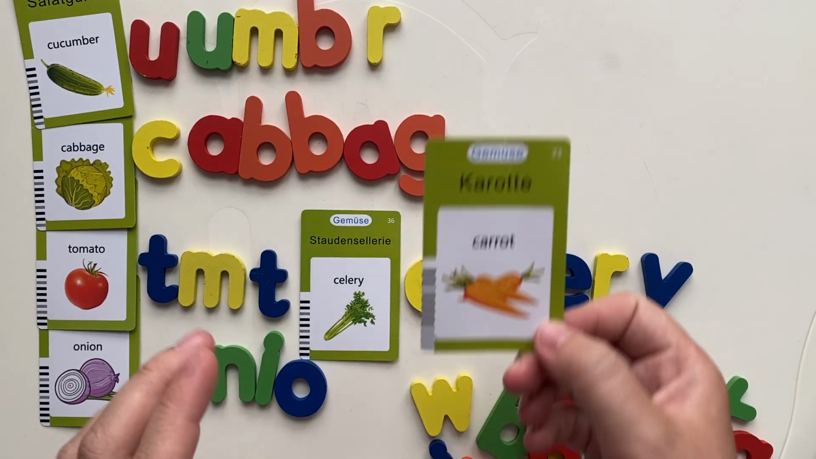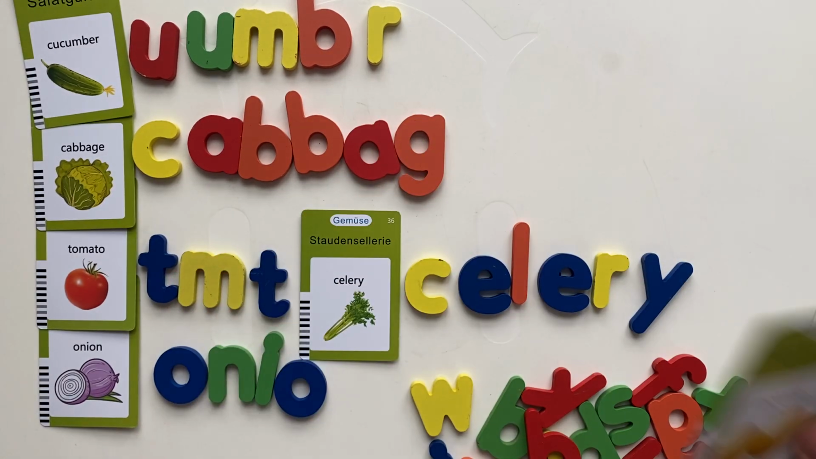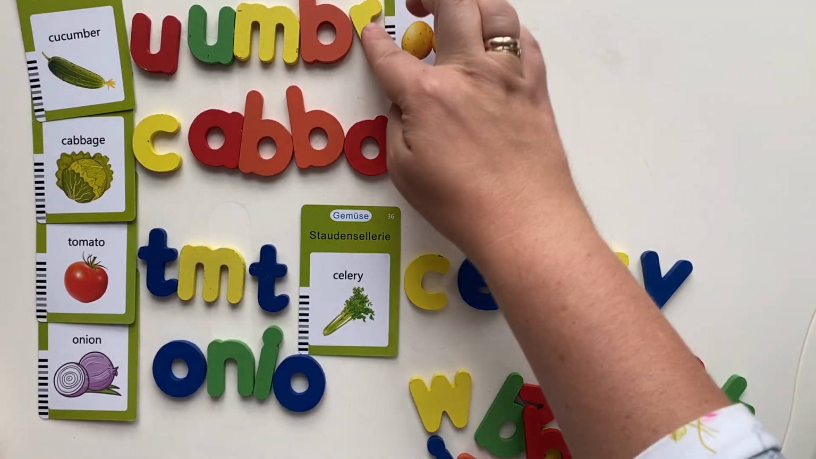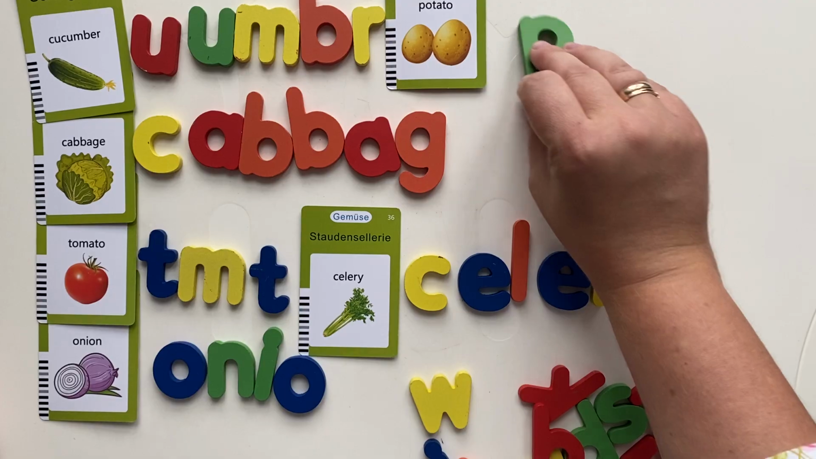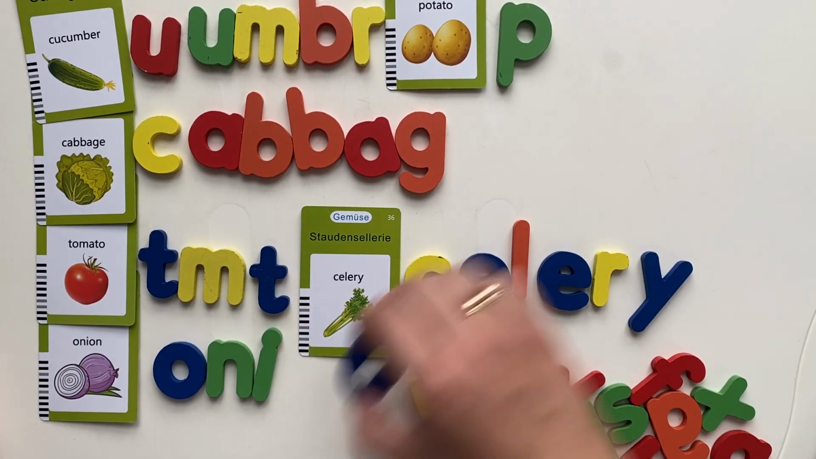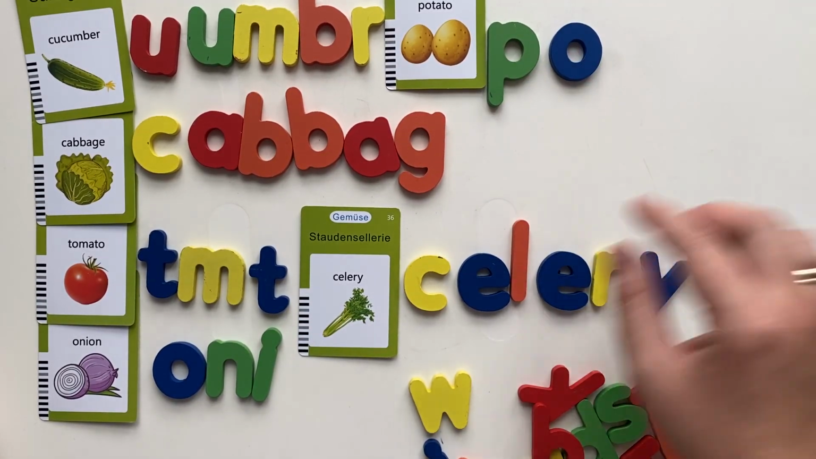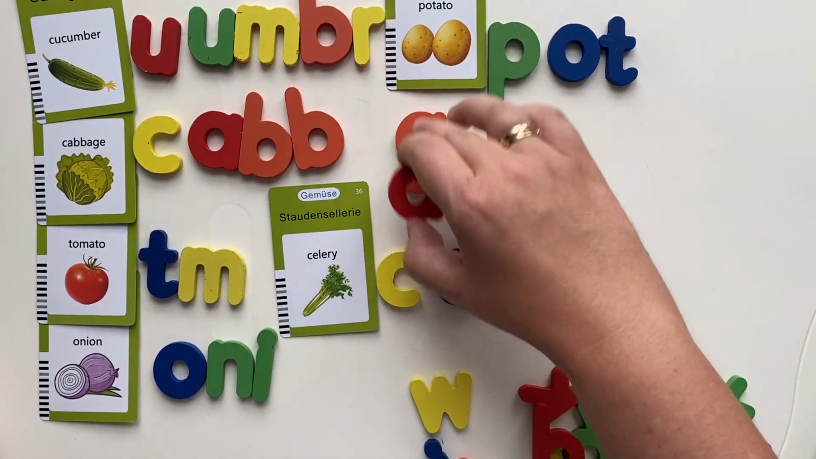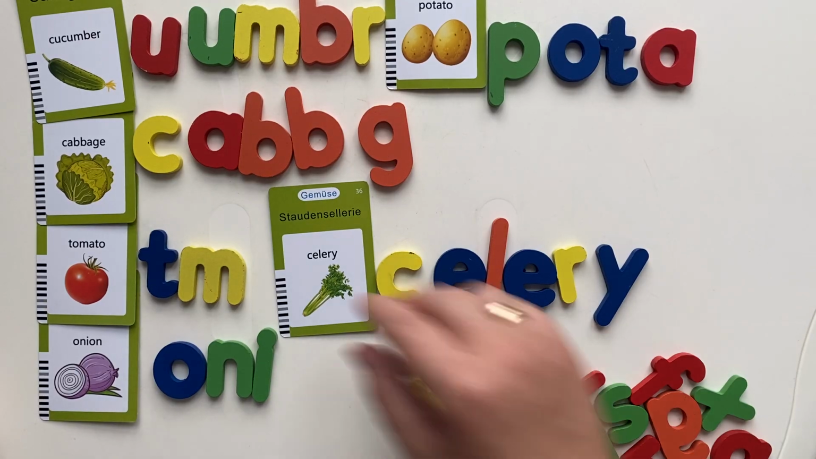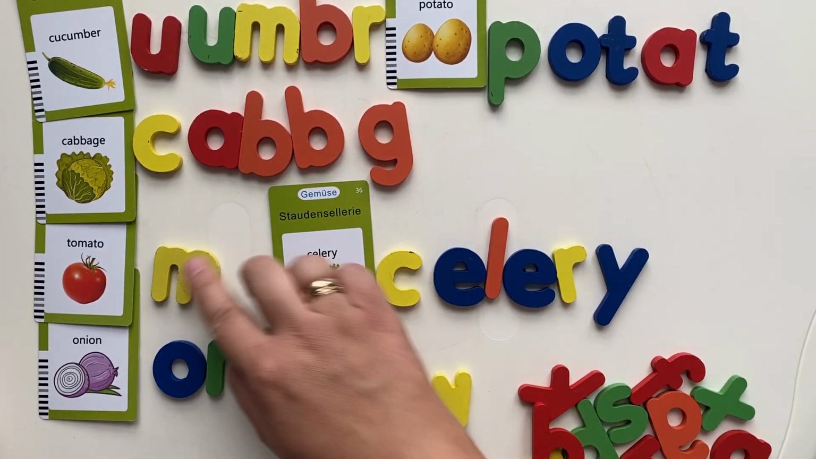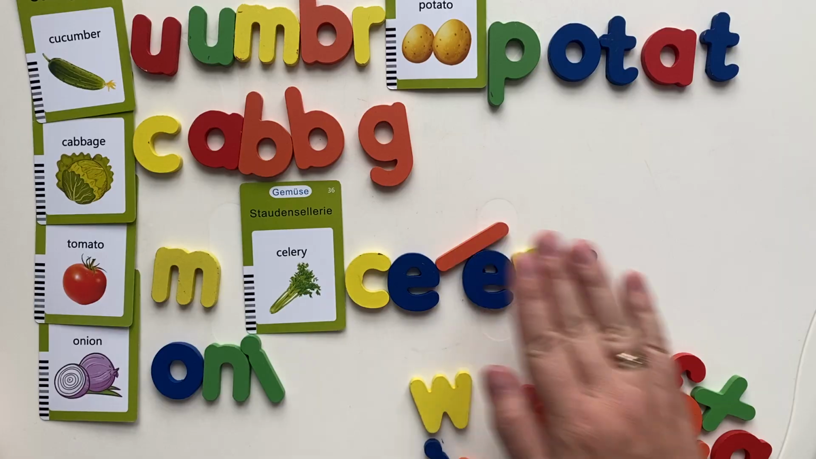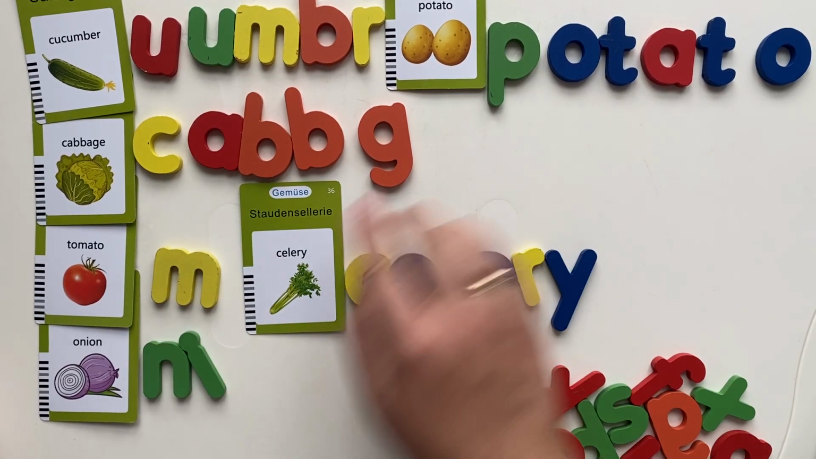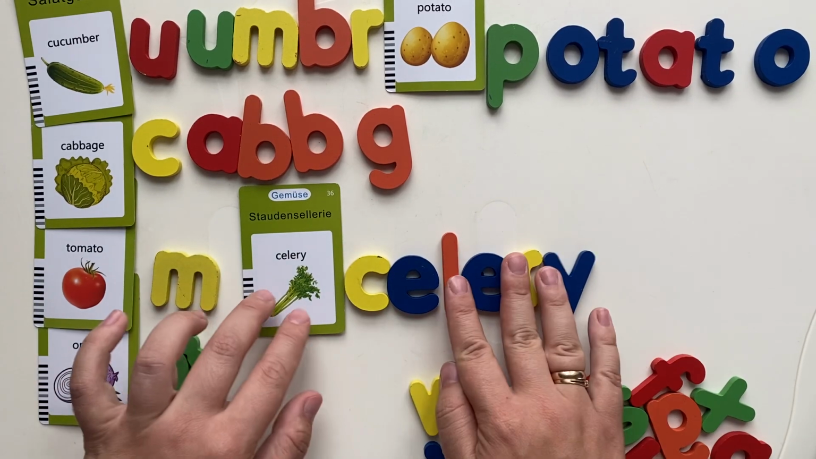And we had our carrot, we flip it over, and here we have potato. Let's make potato. So first we need P. P is right over here. Now we need O, T, A, T, and O. Oh, celery, please. And we have potato. Perfect.